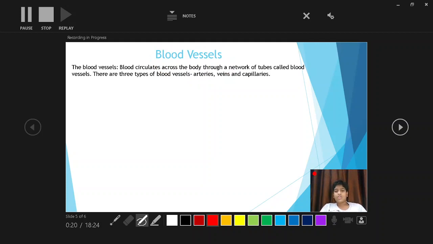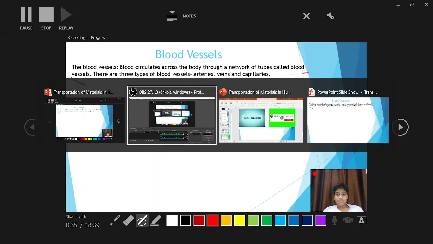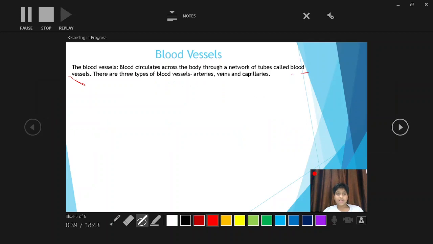Blood circulates across the body through a network of tubes. Network of tubes. This word is very important in the definition of blood vessels. They are called blood vessels. There are three types of blood vessels: arteries, veins, and capillaries.